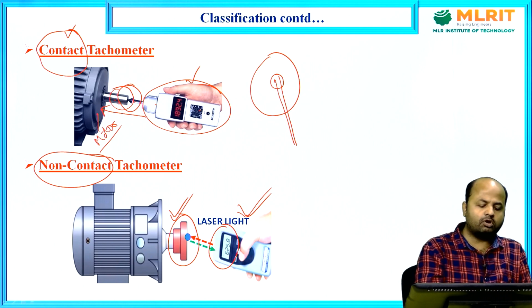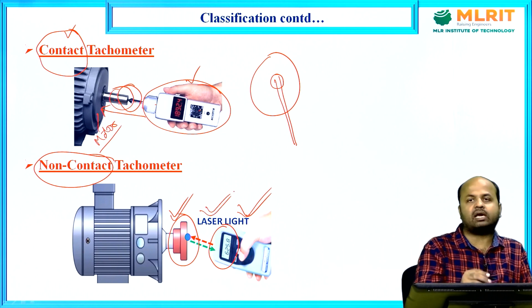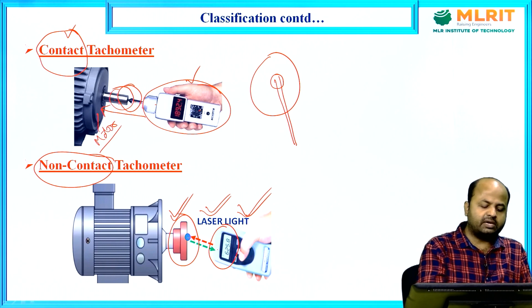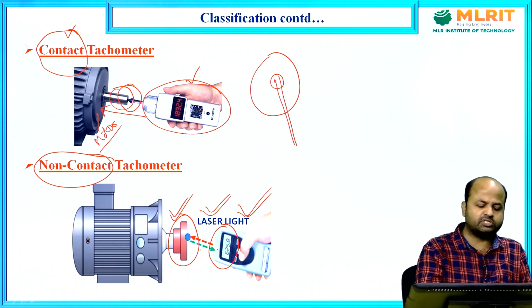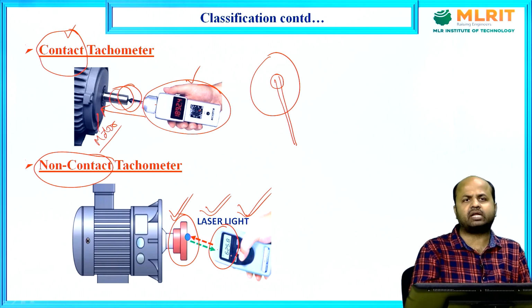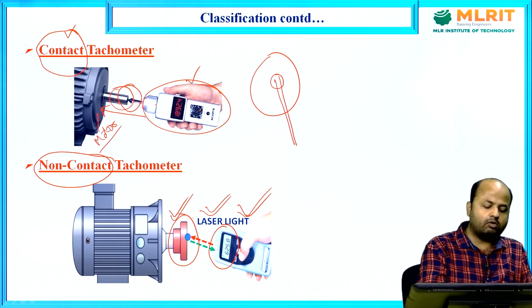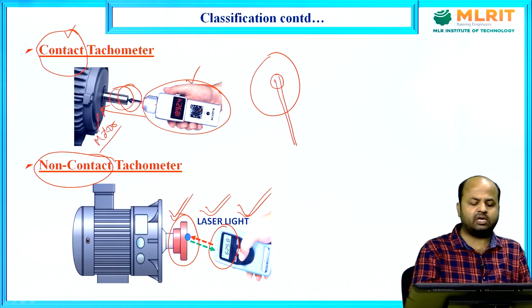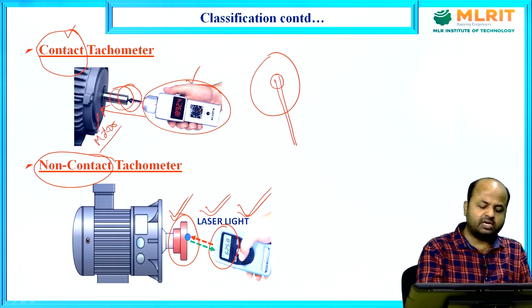How is this non-contact measurement obtained? By the help of laser light. This tachometer emits the laser light, and after reflection from the rotating shaft, it is again received by the tachometer. So this is a non-contact type of tachometer, in which the tachometer need not be in contact with the rotating object.